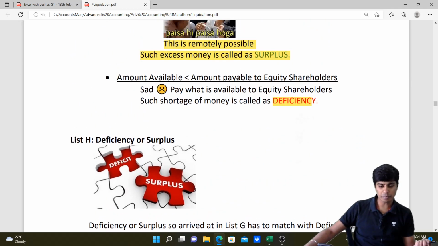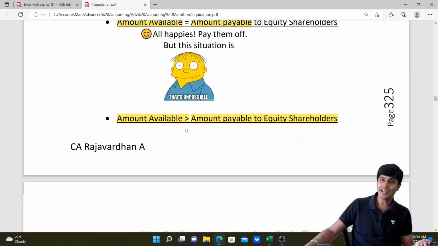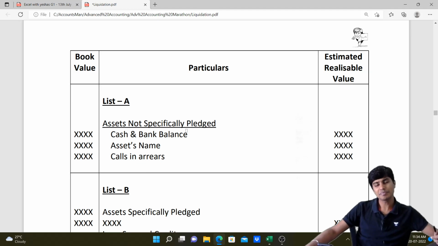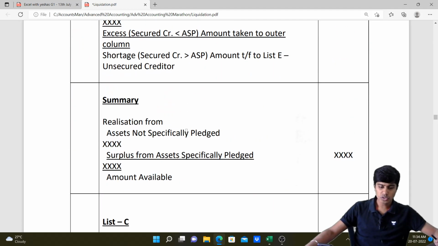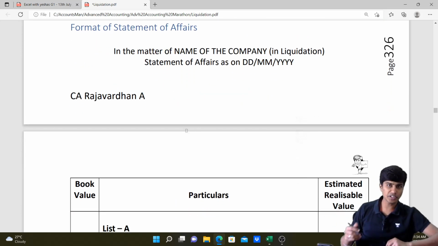Whatever deficiency or surplus arises in list G when you go to make payments to equity shareholders, and the computation that we've done simultaneously in list H, both should match. I'll show it to you with the help of a problem. So here we go, let's quickly see the format. The format of statement of affairs goes like this.